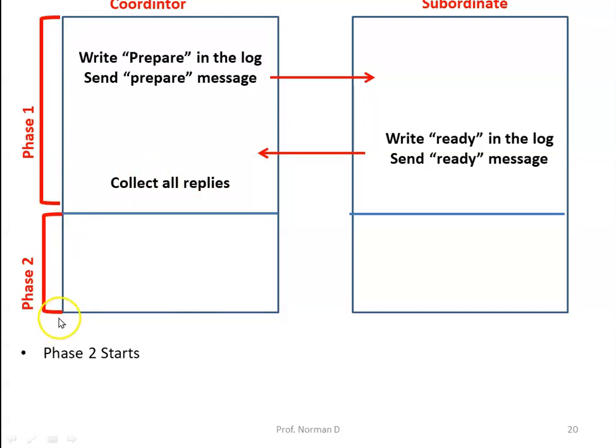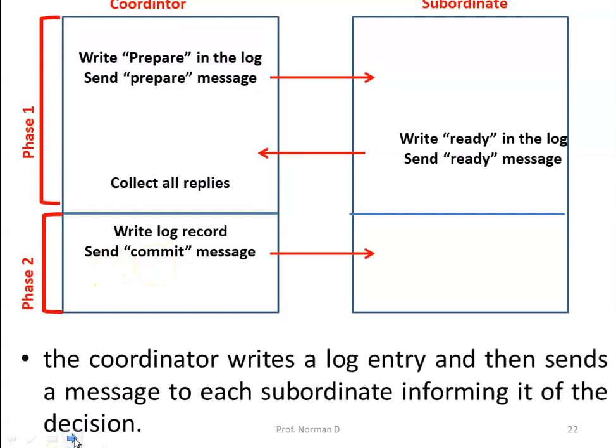Now we move to phase 2 of the two-phase commit protocol. After collecting all the replies, we start phase 2. The coordinator will again write into the log record and send a commit message to all the subordinates.